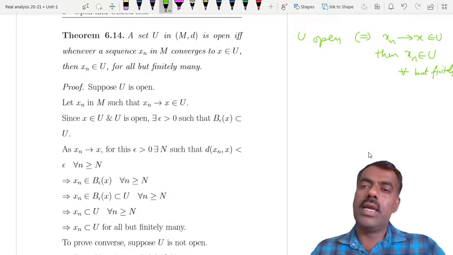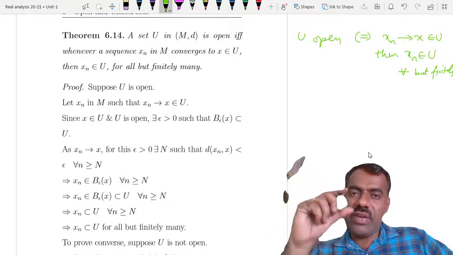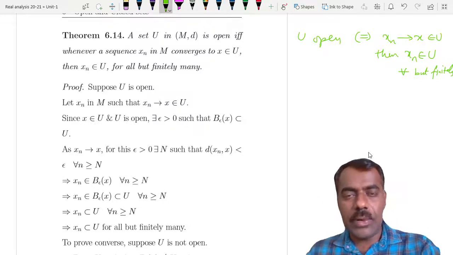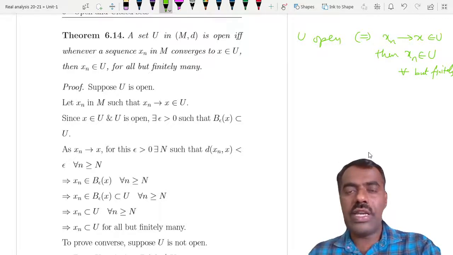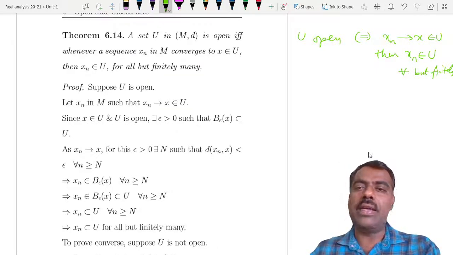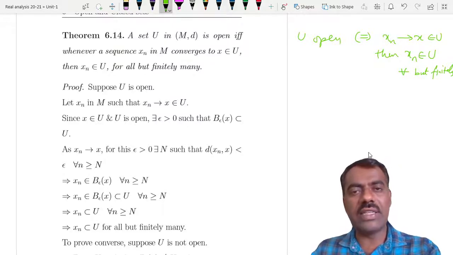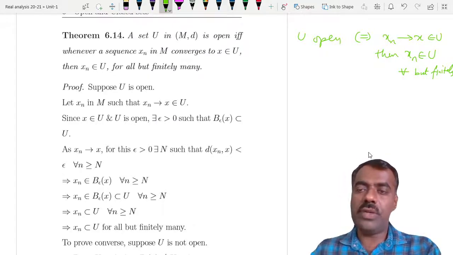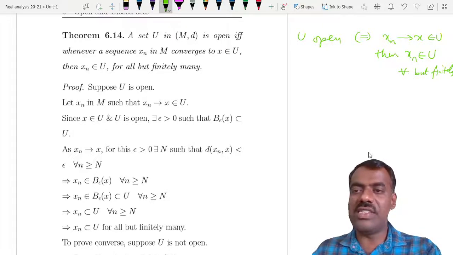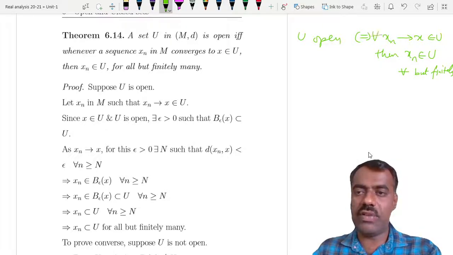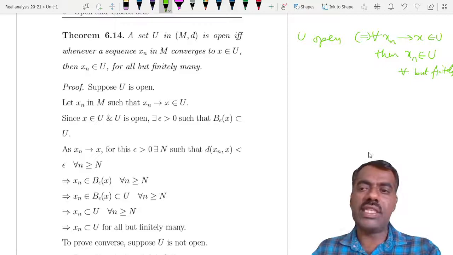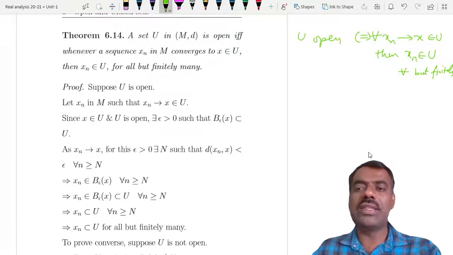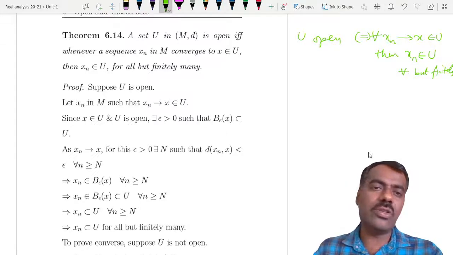That means whenever you have a sequence xn converging to x, where x is a point of U, then what we require is that except finitely many, all the remaining elements of that sequence should be in U. This should be true for all sequences xn converging to some point x in U.